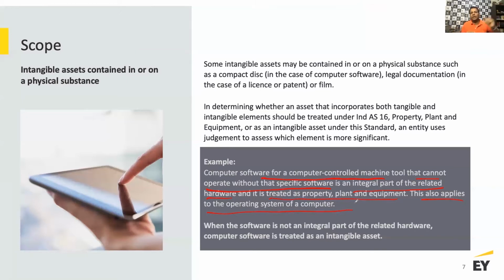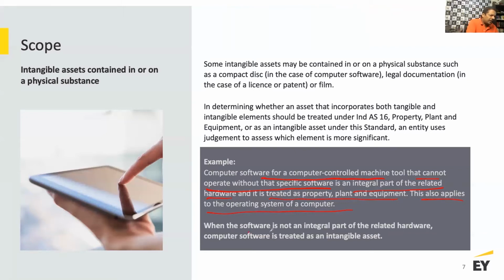Or in a film, one can say the film is available in a reel, right? But that reel, you can physically feel it, but that's not the tangible asset. The intangible asset in it is the whole idea that you produced a motion picture, and that is an intangible asset. So you have to look at these elements very carefully, and you may be required to apply some judgment here. In many situations, it's pretty straightforward whether you are dealing with a tangible asset or an intangible asset. So that's what we're trying to say here.